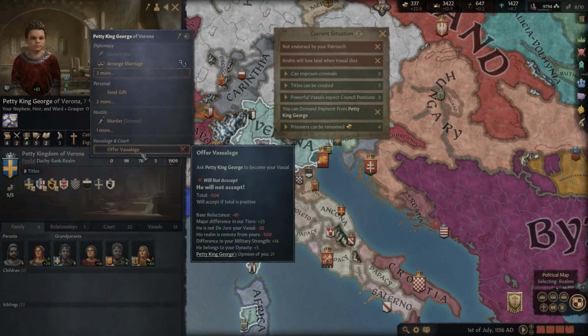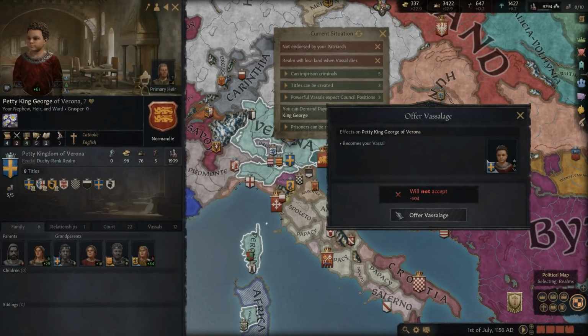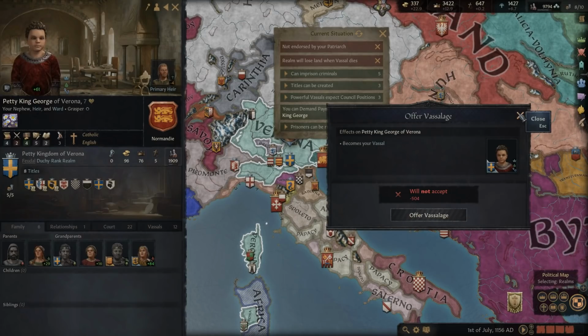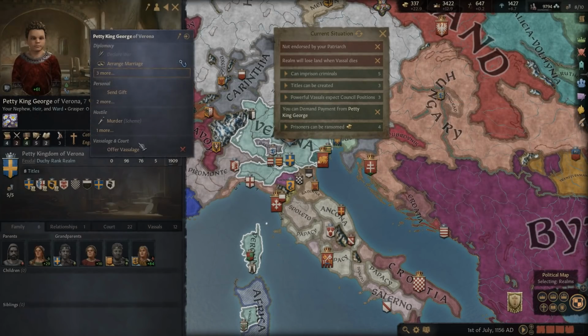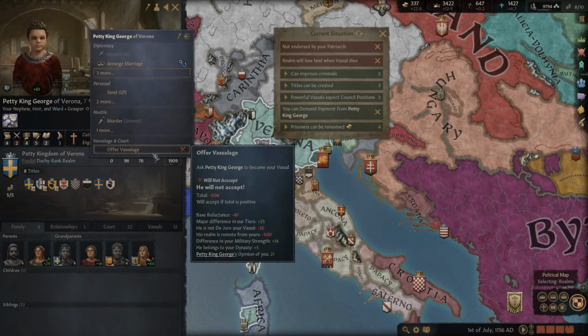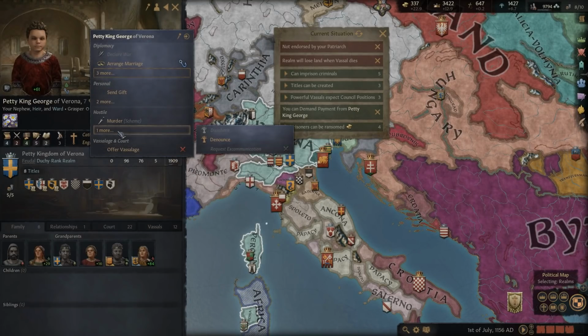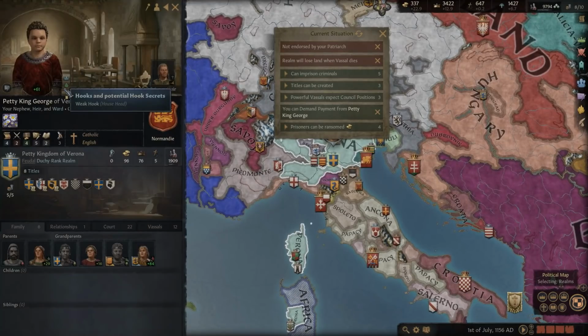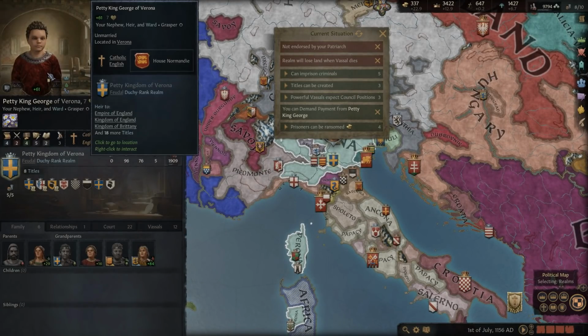Maybe if it required you to have a strong hook or something like that, or maybe if when you hit it, it just makes it more likely that they accept rather than forcing them to accept it. I suppose that would be a good option. But yeah, I understand why you just can't force it with a hook, especially a weak hook, which can be so easy to get. So yeah, we can get some money from them, and I don't know what else we'd use a hook for here in this particular instance.